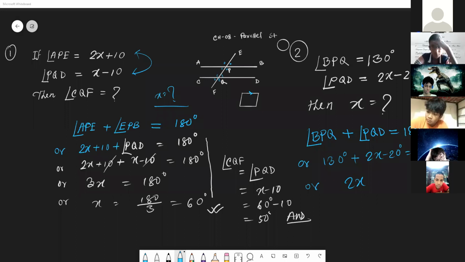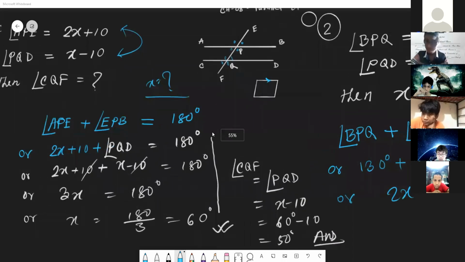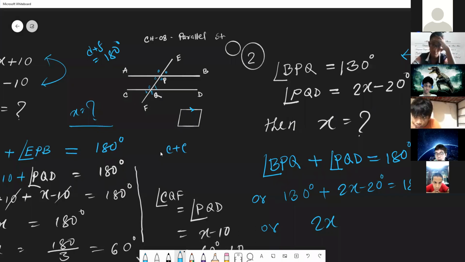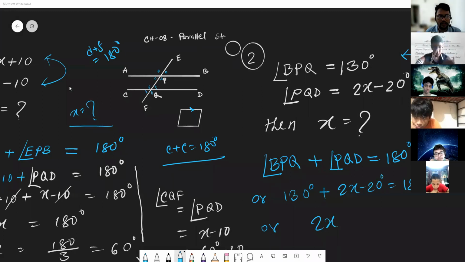Okay, I am zooming in, please look here. This angle D and F, D plus F together make 180 degrees. Similarly, C plus E together make 180 degrees. They are the interior angles. Is it okay? So now do the calculation.